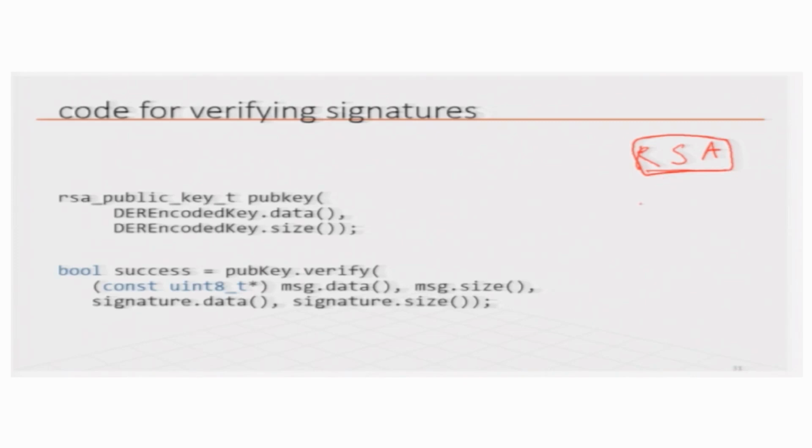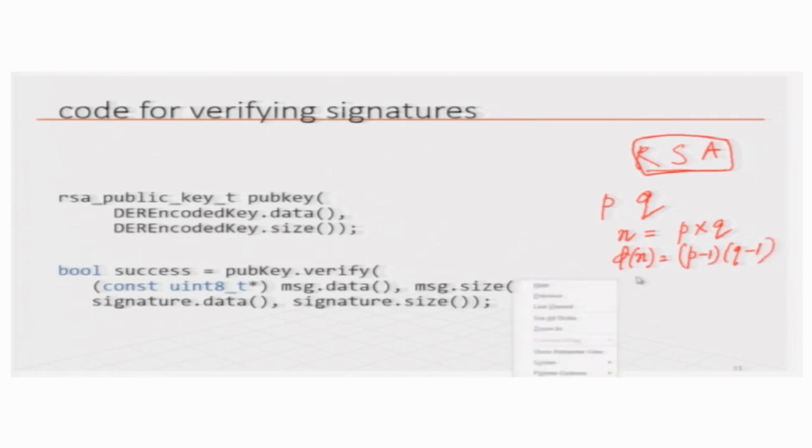Remember we said in RSA, as an aside from some previous lecture, that we take two very large prime numbers p and q, we compute n equal to p times q, and we compute phi(n) equals (p minus 1) times (q minus 1).